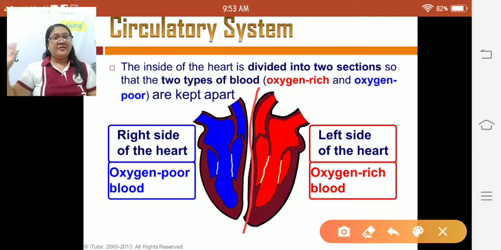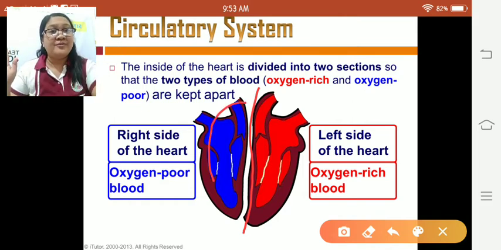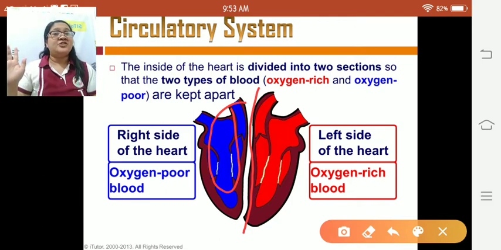Here on the right side of the heart, the blue one, is oxygen-poor blood, meaning the blood present on the right side of the heart has no oxygen yet, what we call deoxygenated blood.